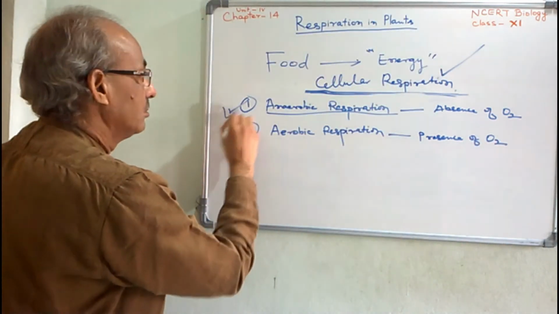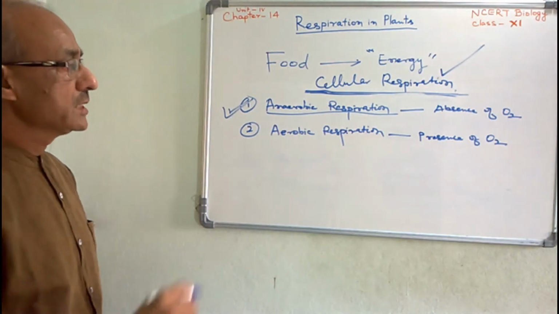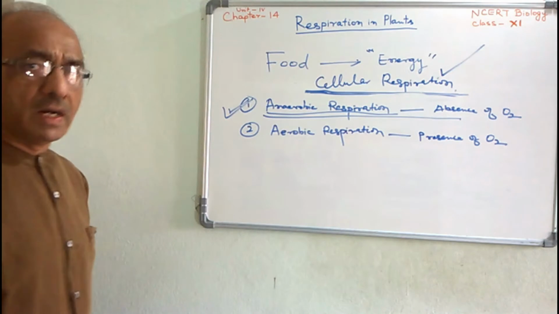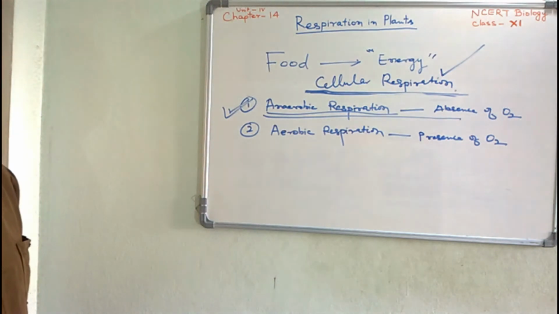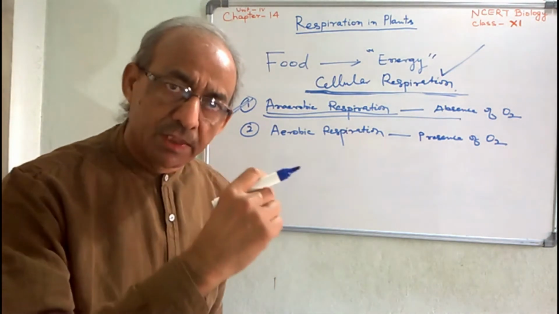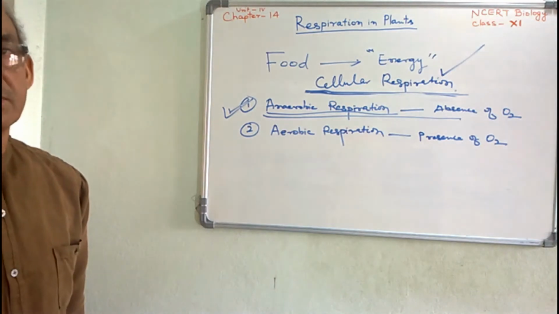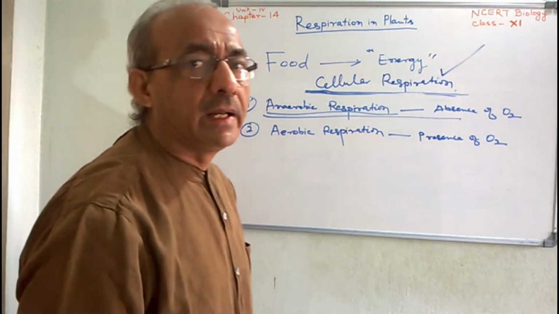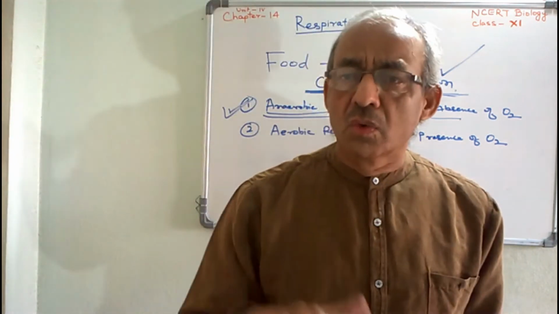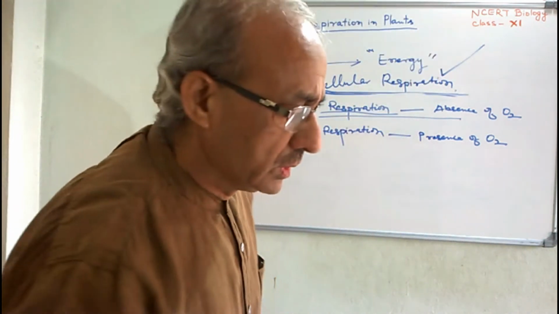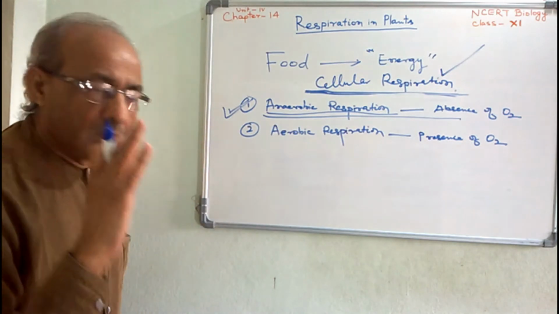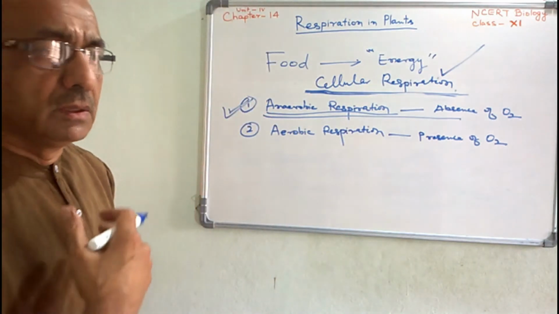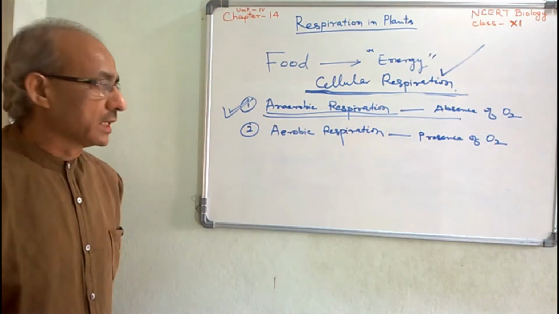This part, anaerobic respiration, or up to this part, the cellular respiration takes place in prokaryotes like bacteria and other lower groups of animals and plants which do not have mitochondria and membrane bound cell organelles.